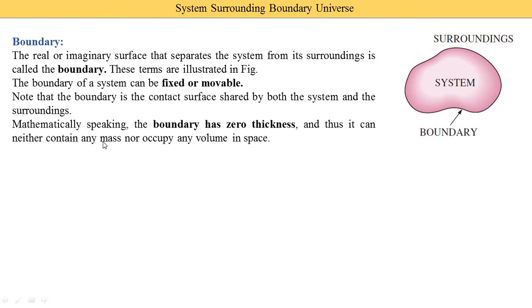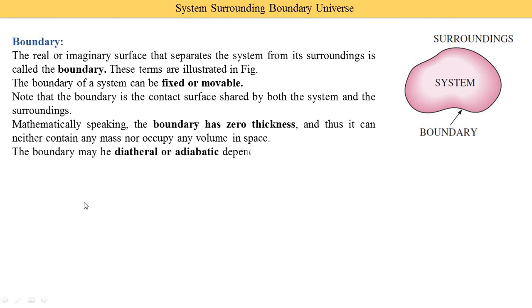When doing any type of calculation with mathematical formulas, the boundary has zero thickness, and it can neither contain any mass nor occupy any volume in space. Its thickness is zero, so by default it does not contain any mass or occupy any volume.